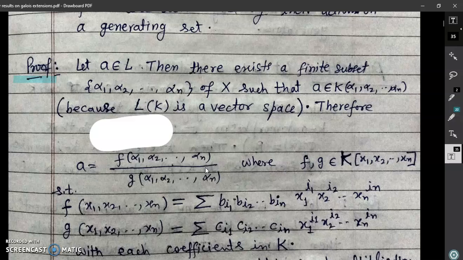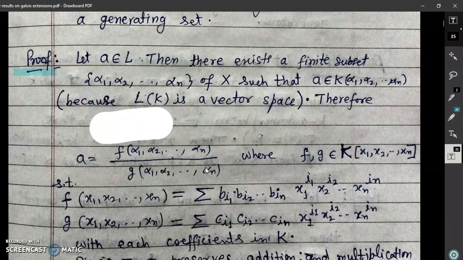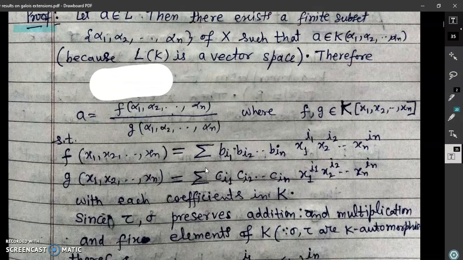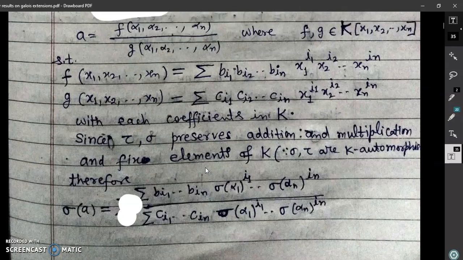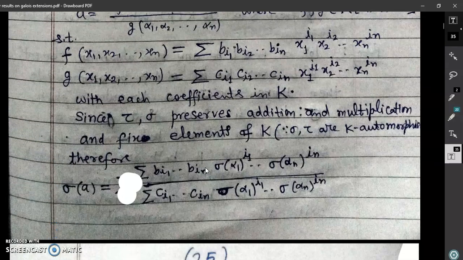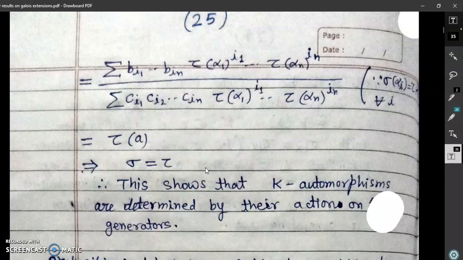I taught group actions. So also here in this proof you just recall the definition of K-automorphisms and then try to prove this. Remember that you should know the definition of polynomials or field of fractions. If you know this, then you can do it. So we leave this result for exercise.